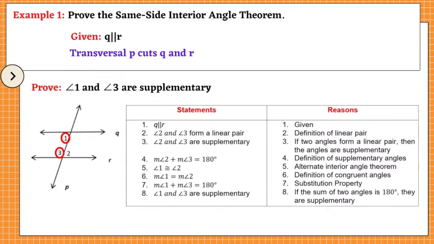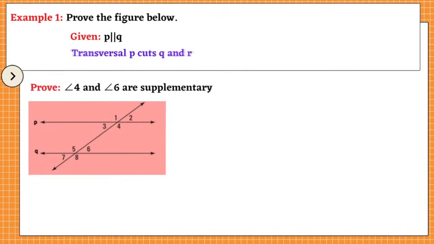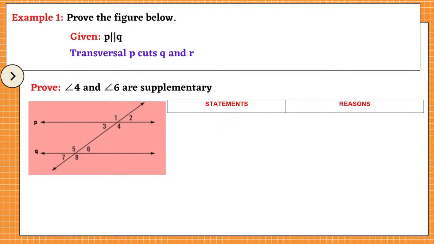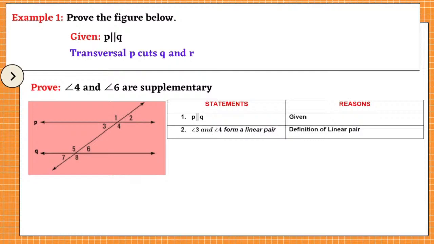Let us proceed to example number 2. Given the figure, P is parallel to Q. Prove: angle 4 and angle 6 are supplementary. Let us do the two-column proof. First column, statement. Second column, reason. First statement, P is parallel to Q. The reason: given. Number 2, angle 3 and angle 4 form a linear pair. The reason: definition of linear pair.